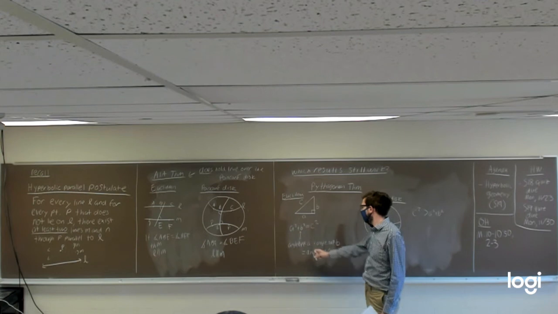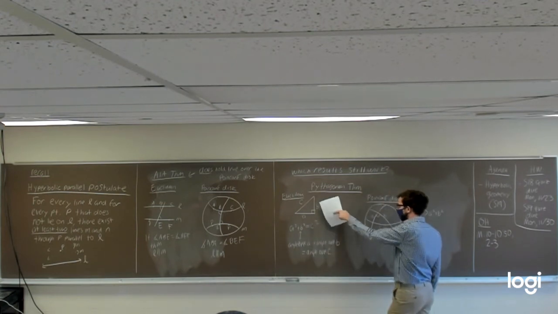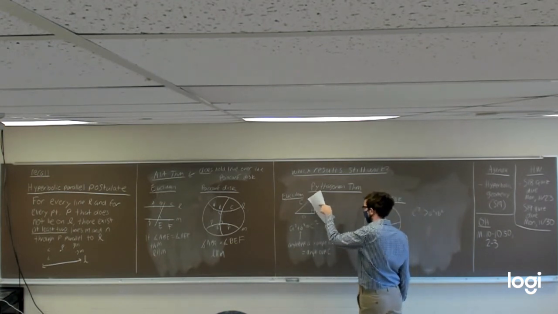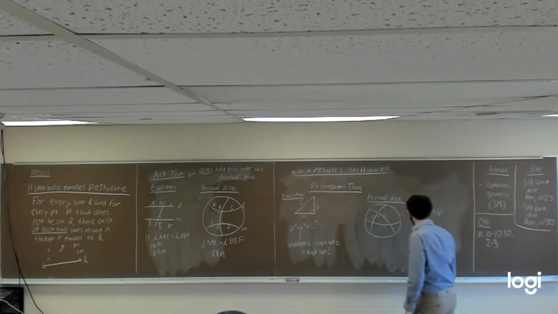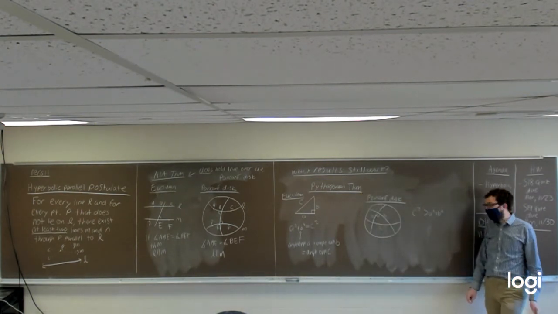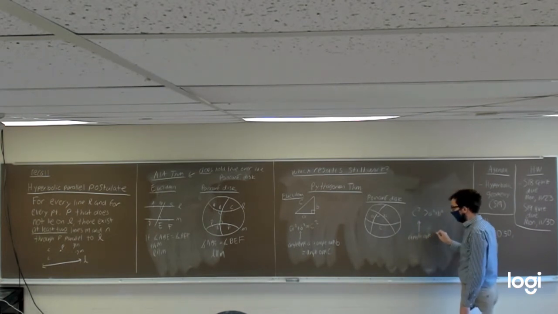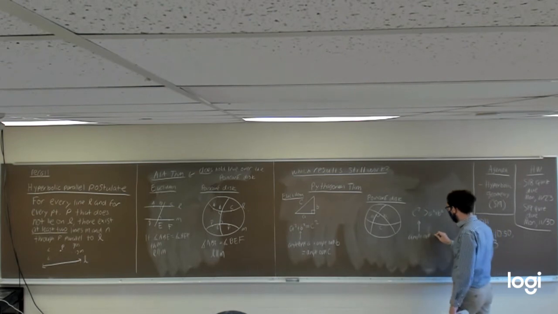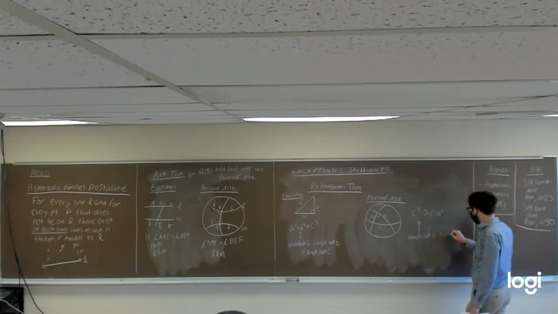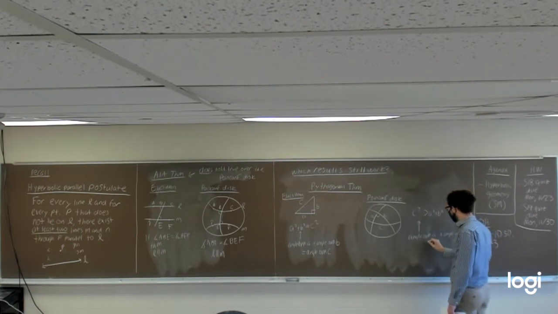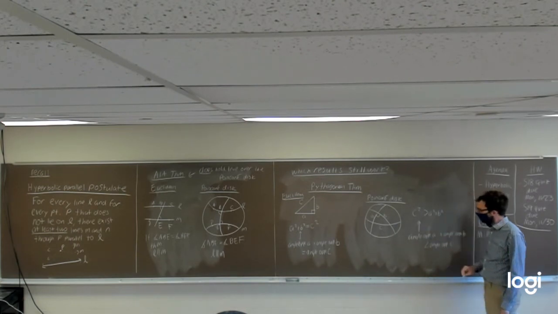So here, the angle opposite side A plus the angle opposite side B is equal to the angle opposite side C. Whereas over here, in the Poincare disk model, the angle opposite A plus the angle opposite B is going to be less than the angle opposite C. Certainly doesn't look that way.